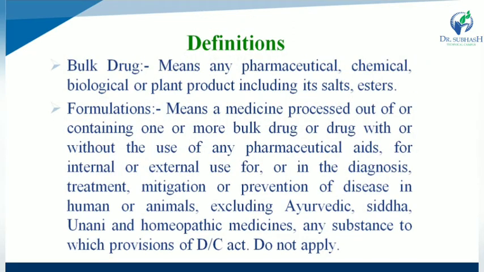Definitions. Various definitions are available in the DPCO Act. First, what is a bulk drug? It means any pharmaceutical, chemical, biological or plant product, including its salts and esters. So a bulk drug means any pharmaceutical, chemical or biological product, or plant product including its salts and esters.